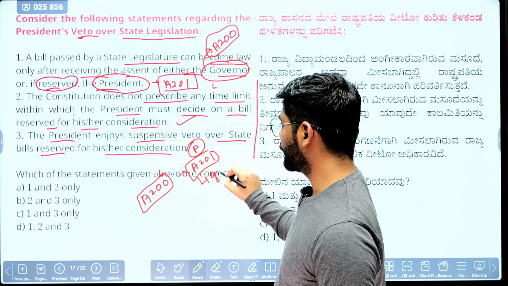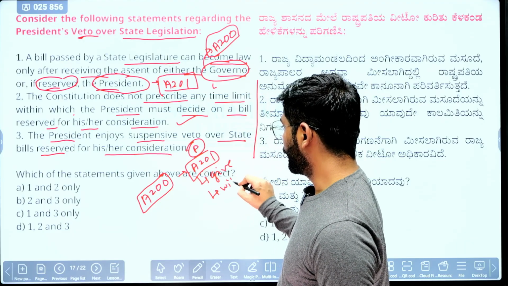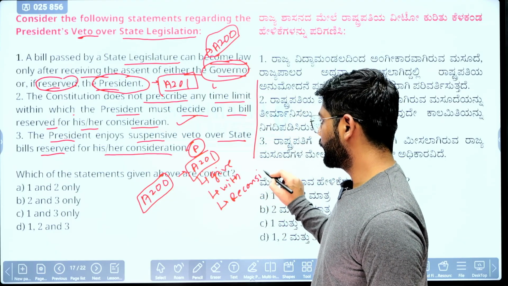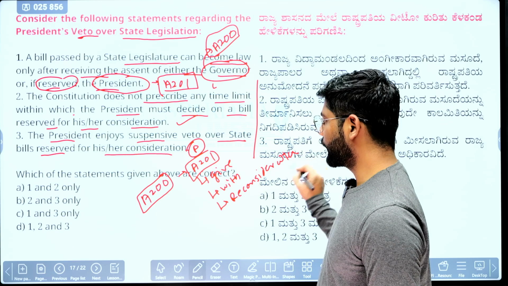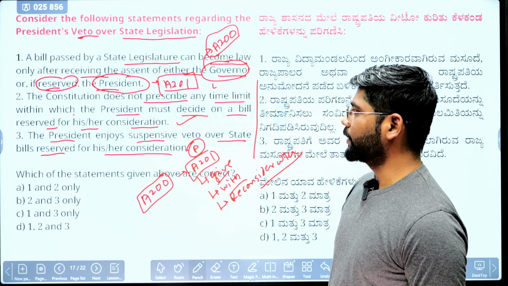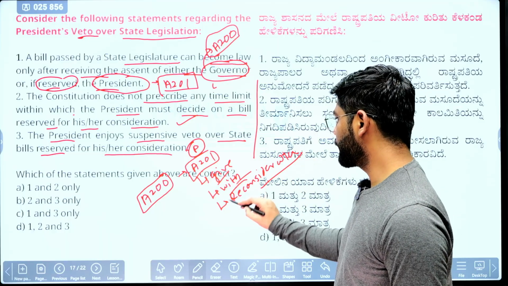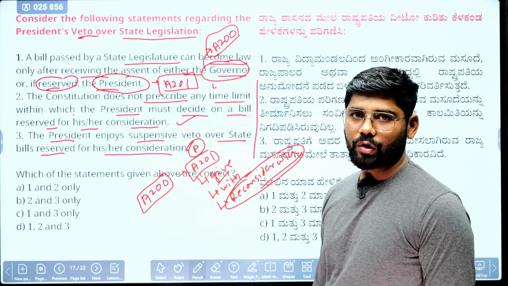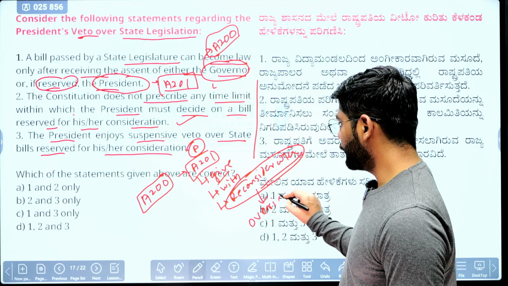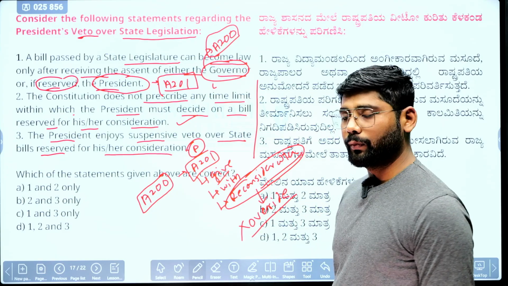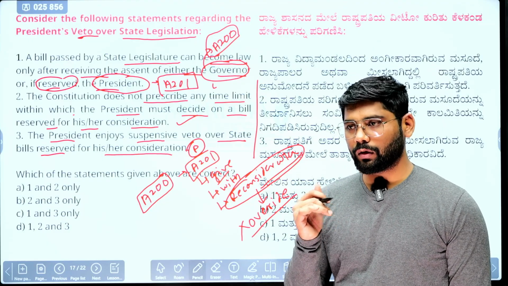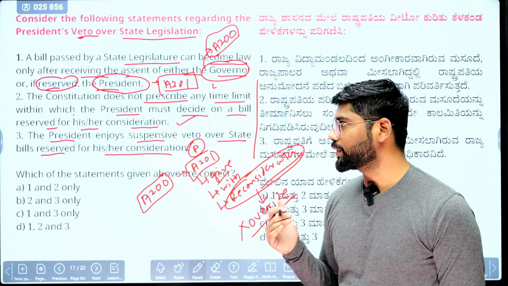He can give his assent, he can withhold assent, or he can send it for reconsideration of Parliament or state legislature. These three types of assent he enjoys, three types of veto. Now the last statement, UPSC: the president enjoys suspensive veto, because when the president sends the bill for reconsideration of the state legislature, the state legislature cannot override him. So override him means the state cannot pass the bill again, and even if the state legislature passes this bill again, it is not legally or constitutionally binding on the president to give his assent.